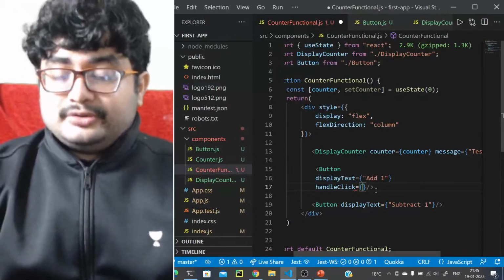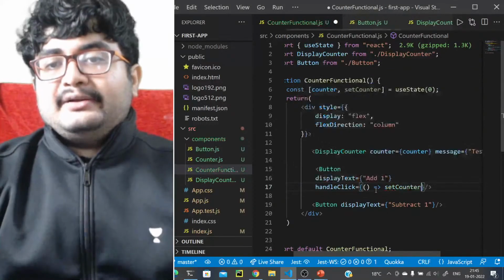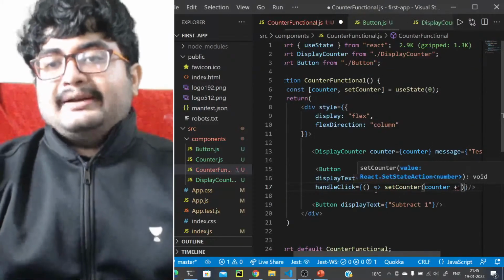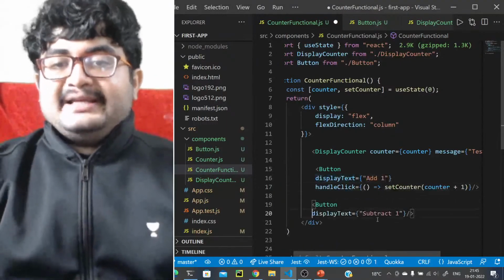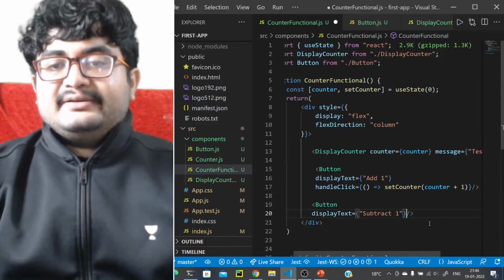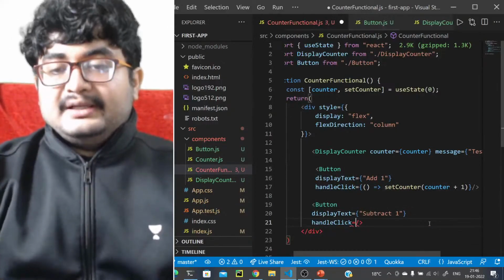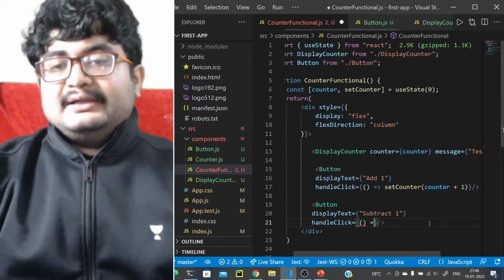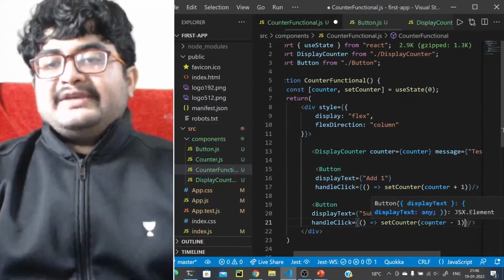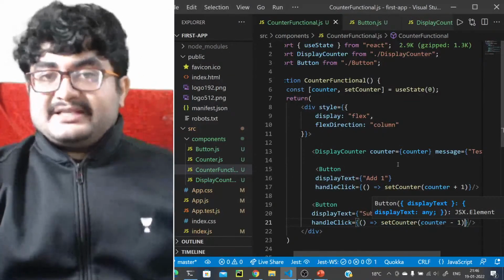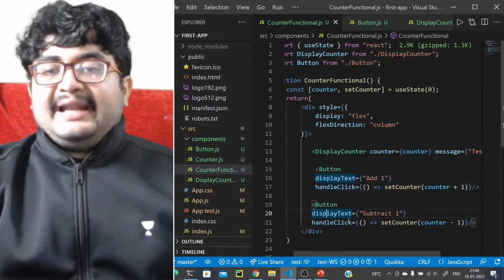Handle click, what should it do? It will be a function that will do set counter is counter plus 1, right? Similarly, for the other one with its display text, we will have a handle click, and it should be a function that does set counter is counter minus 1. We can pass functions as props as well. So we have passed functions here, handle click here and handle click here.